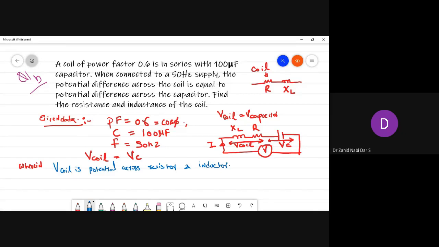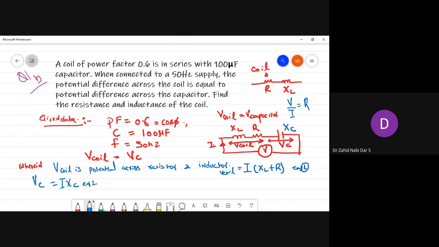Now, V coil, the current through this: V coil is equal to I into the sum of R and XL, because V by I is equal to R, Ohm's law you are applying. What would VC be on similar grounds? Current is the same. VC would be I into the value across the capacitor, which is XC. So VC is equal to I into XC. Now you have two equations: the equation for V coil is equation 1 and this is equation 2.